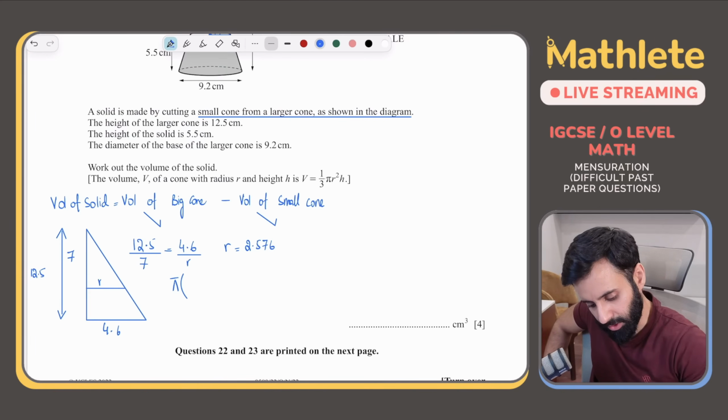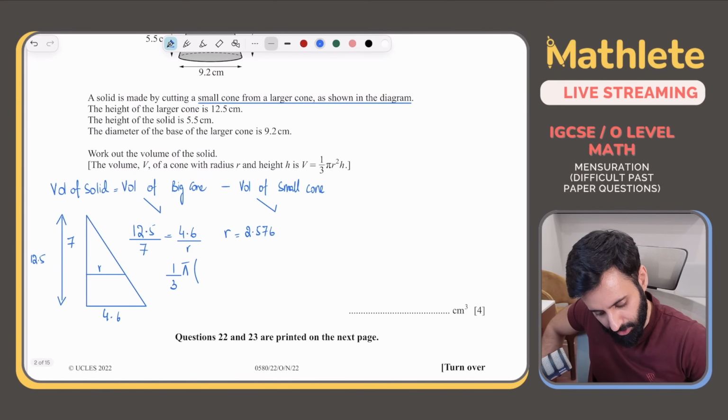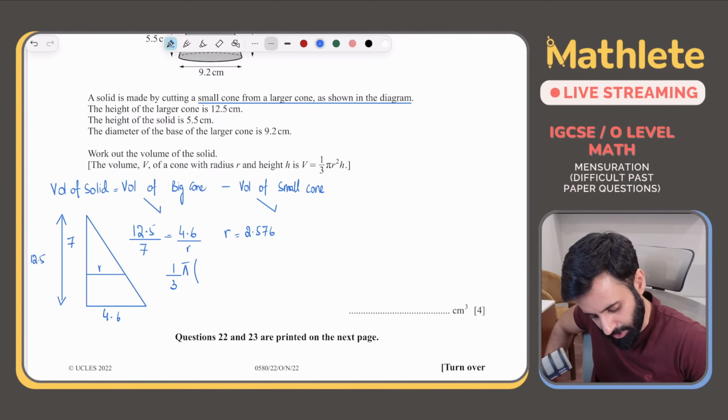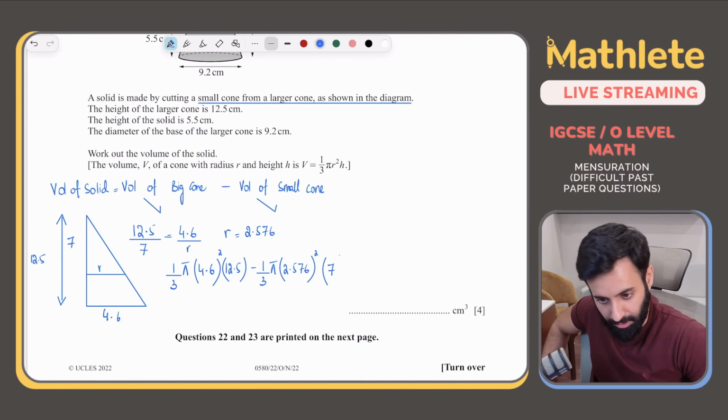So volume of the big cone will be 1 upon 3 pi r square h. So 1 upon 3 pi r square. R square is the big cone, so that means 4.6 squared times the height, which is 12.5, minus 1 upon 3 pi into r square, which is going to be 2.576, the whole thing squared, into the height of the smaller cone, which is 7.